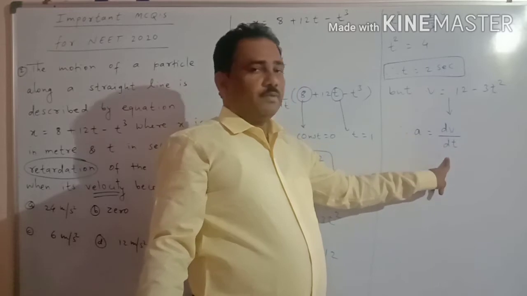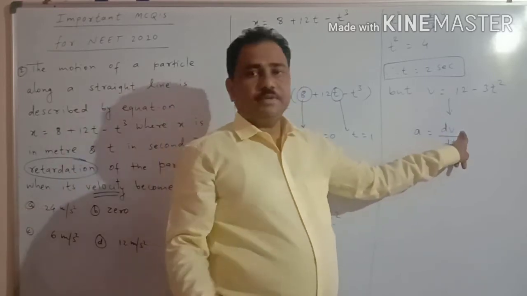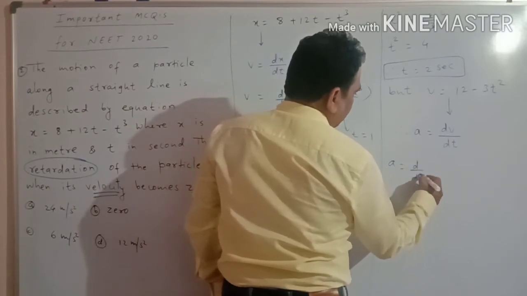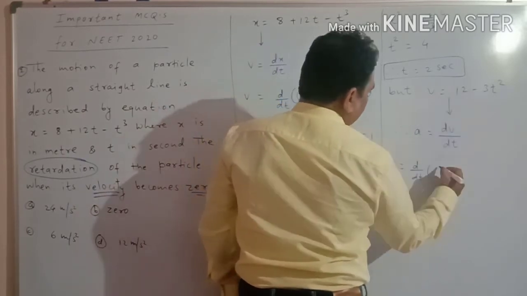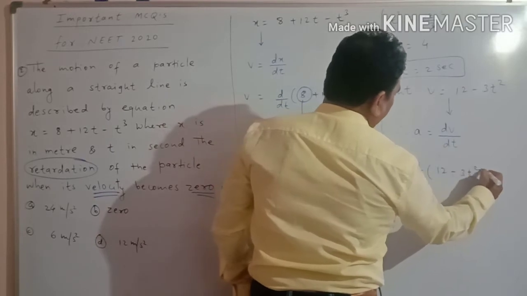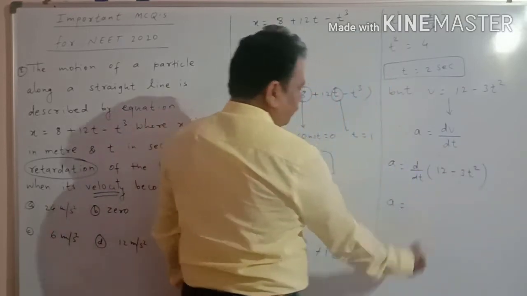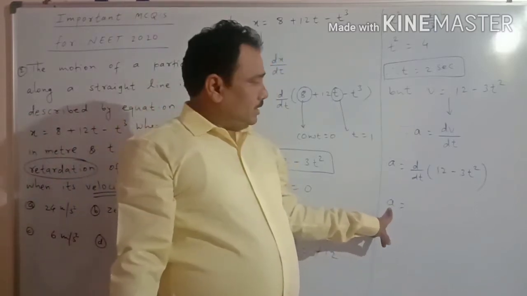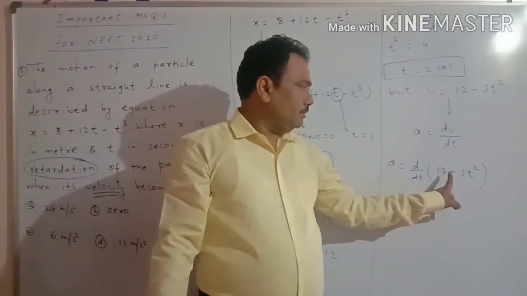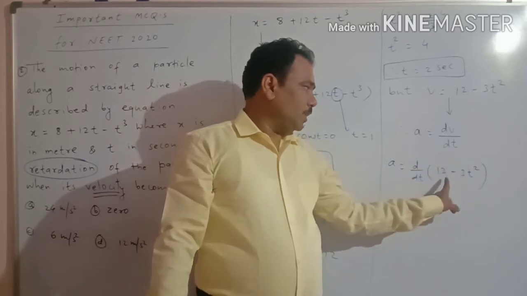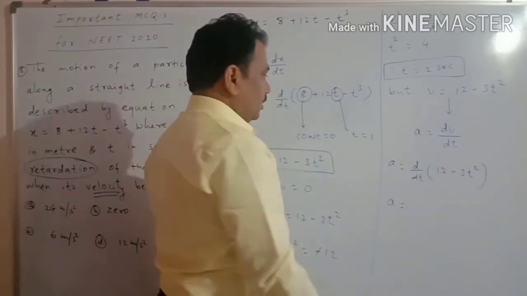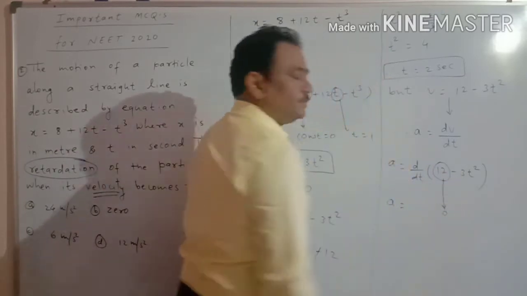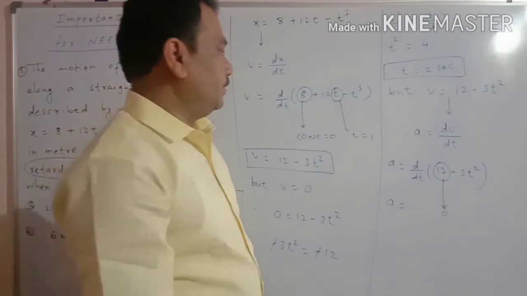So a is equal to d by dt of 12 minus 3t square. Now 12 is a constant, so its derivative is 0.